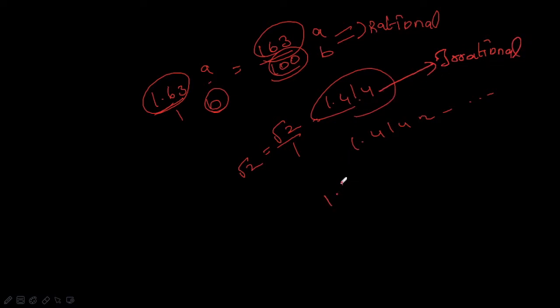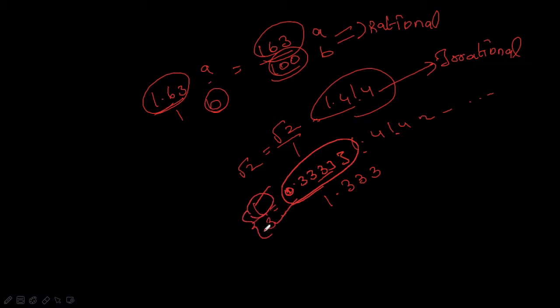Suppose take 1.333 or 1 by 3. Take 1 by 3, which is 0.3333. We won't meet the end, but it is a recurring decimal where 1 and 3 are integers.